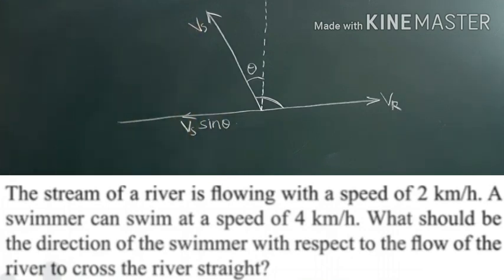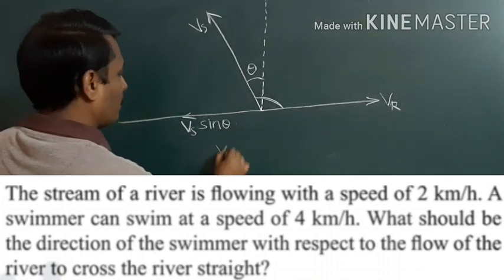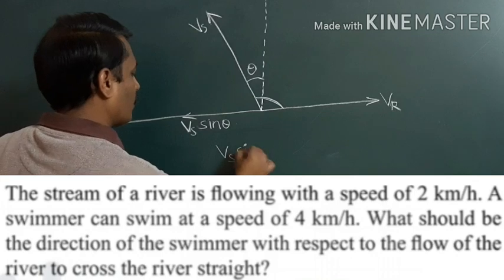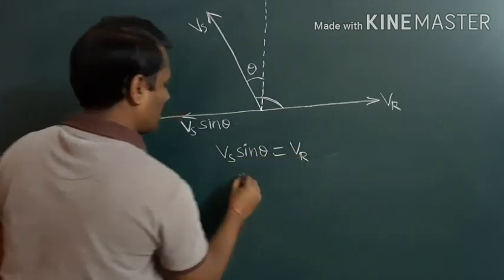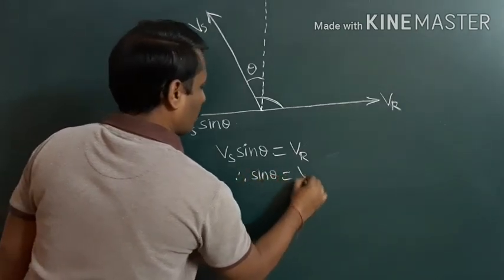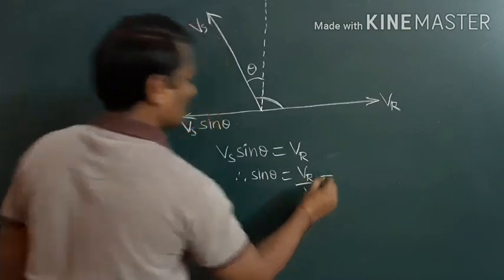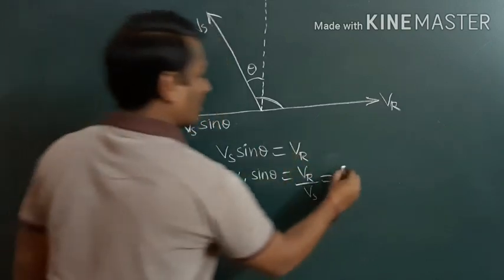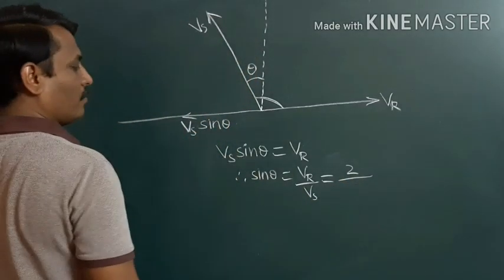Vs sin theta is component of Vs. Now we can balance these two. We can write Vs sin theta is equal to Vr. Therefore, sin theta is equal to Vr by Vs. Vr is speed of river, 2 km per hour, and Vs is speed of swimming.